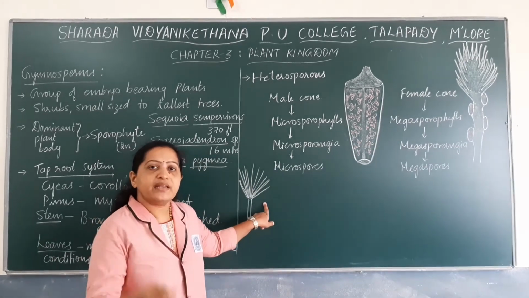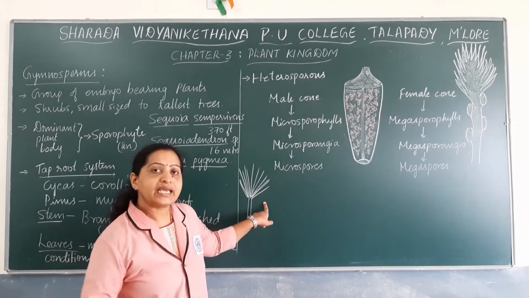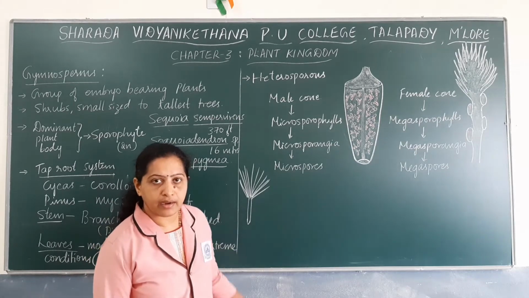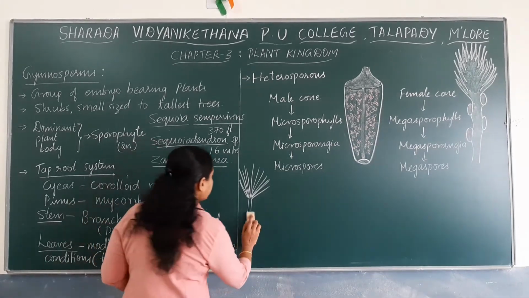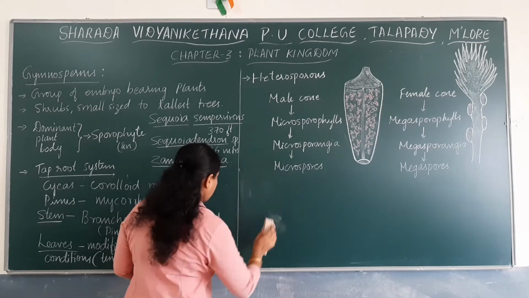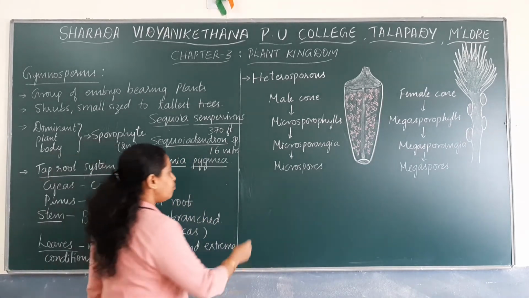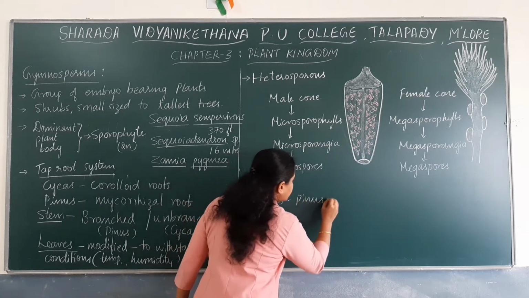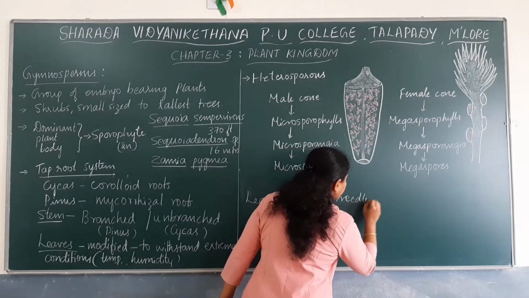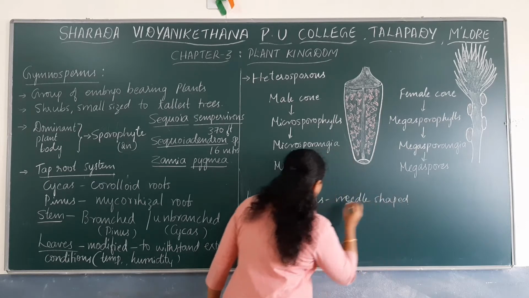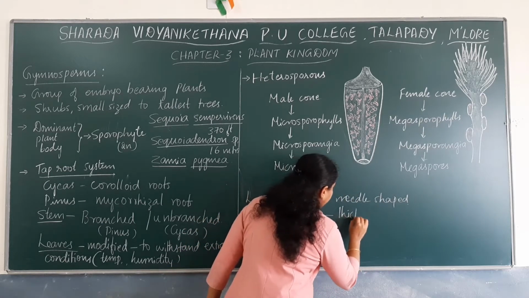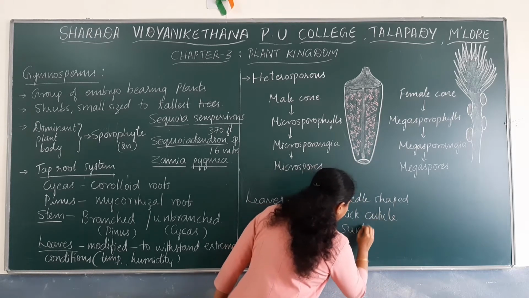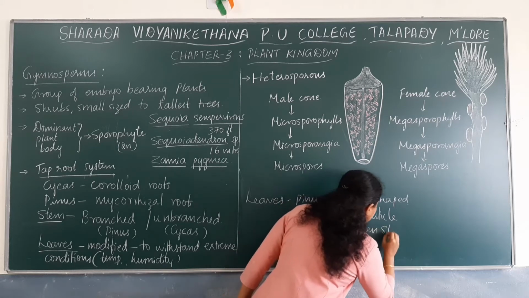The leaves are needle shaped and they are very thick. They have a very thick cuticle on the surface of the leaf, and these leaves have sunken stomata. Remember that the leaves have been modified. For example, in the case of Pinus, leaves are modified into needle shape. They have a thick cuticle and sunken stomata.